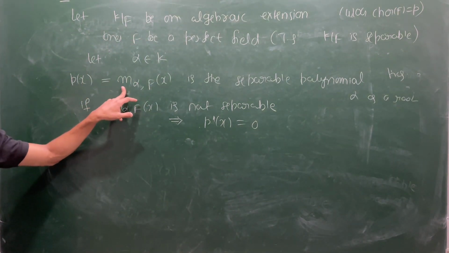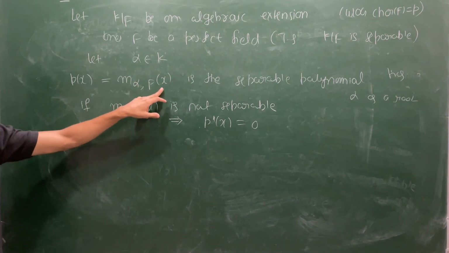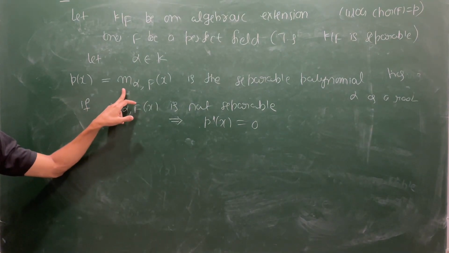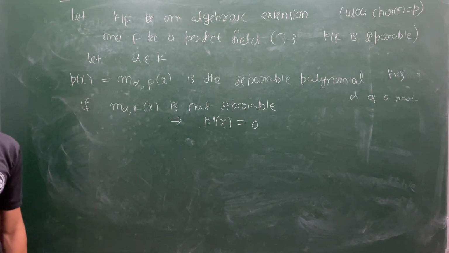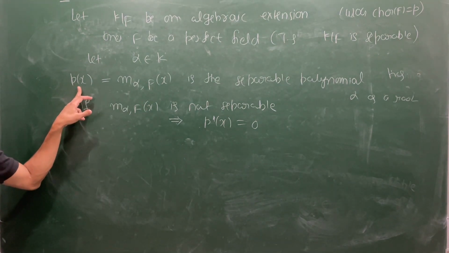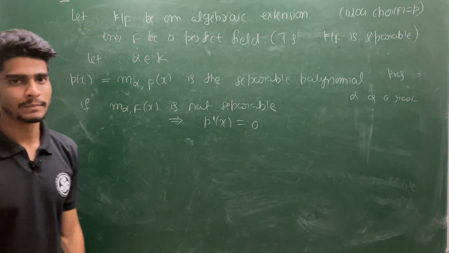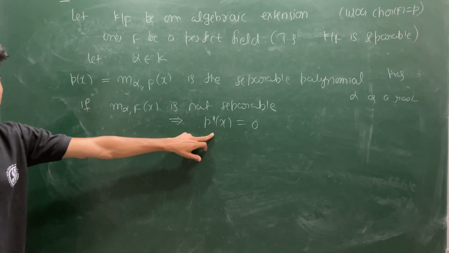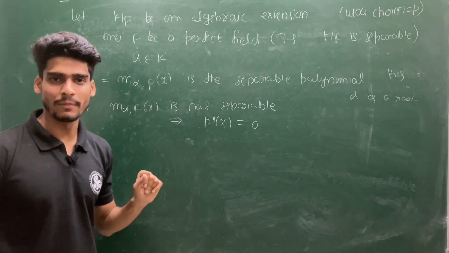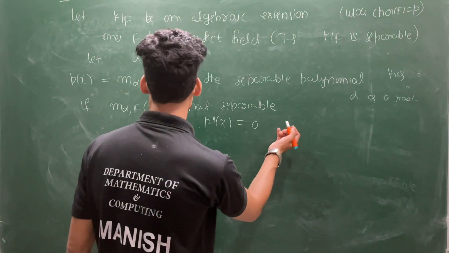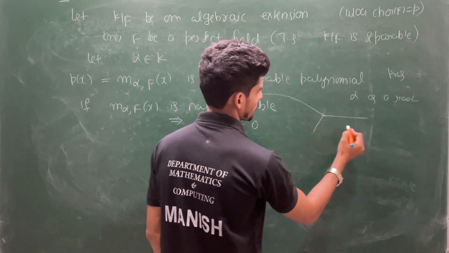Because this is an irreducible polynomial, because by definition the minimal polynomial is irreducible. So if it is irreducible, its only factors are some constant or this polynomial itself, and we know that a polynomial is separable if and only if p and p prime have GCD 1. But if p prime vanishes completely, you cannot compare the GCD. So that means this p prime has to be 0 if it is inseparable. From here, you are having two choices.